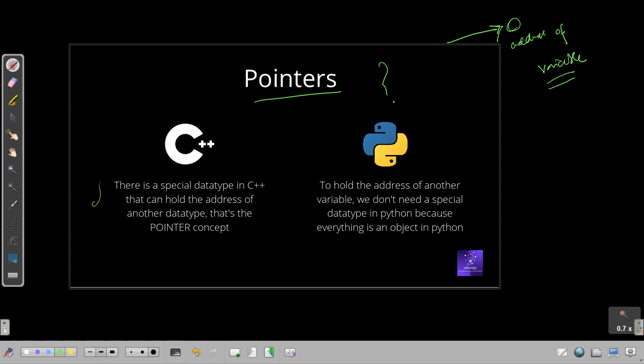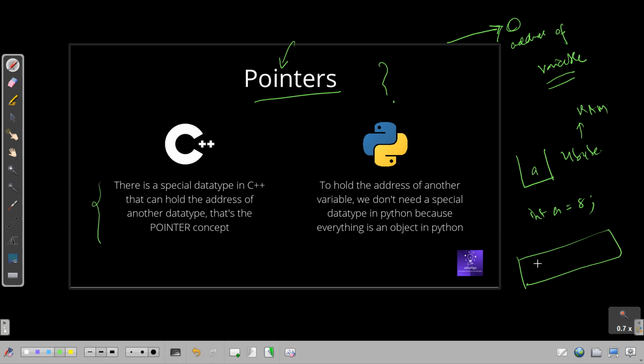So there is a special data type in C++. This is also a data type, that is the pointer, which is used to hold the address of variables. Whenever a variable is created, when we are writing int a equal to 8, what is happening here? A 4-byte memory space is being allocated, and we are giving the identifier name a. So 4-byte memory space is allocated in RAM. The RAM is quite big, so it takes a very small space inside the RAM.